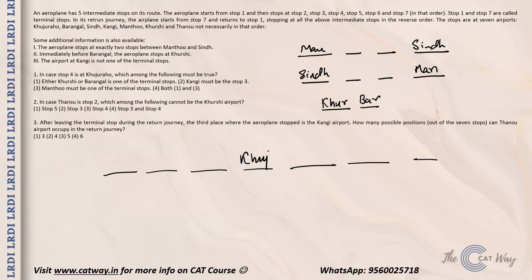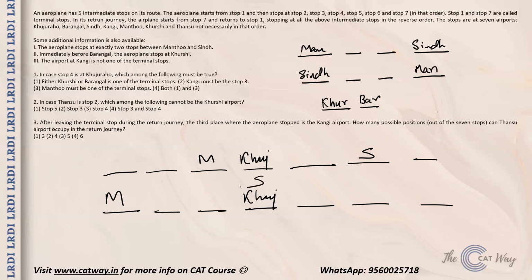There are only 2 possibilities. Mantho cannot come over here because then Sindh will have to go over here, but there is no place over there. So Mantho and Sindh in these positions are not possible. Mantho over here is possible; in that case, Sindh will occupy this position. Can Mantho come over here?